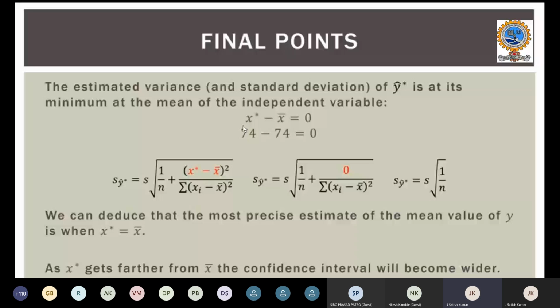So in that case, the standard error, the standard deviation for Y hat would simply be the standard deviation multiplied by the square root of 1 upon n, where n is the sample size. So we can deduce the precise estimate of the mean value when X star becomes the mean value, and then our job will be very easy in order to determine the confidence interval. As X star goes farther from X bar, the confidence interval will become wider.